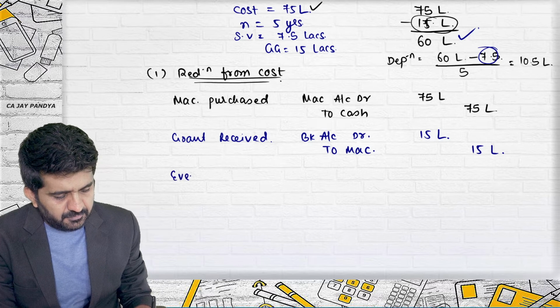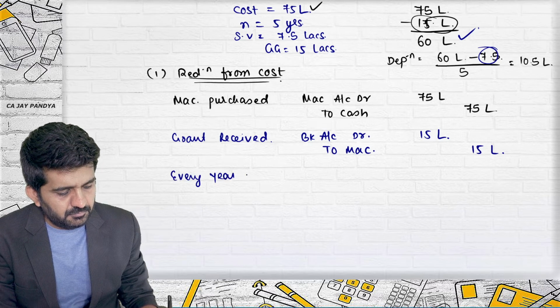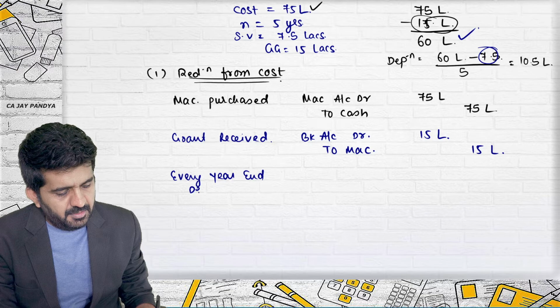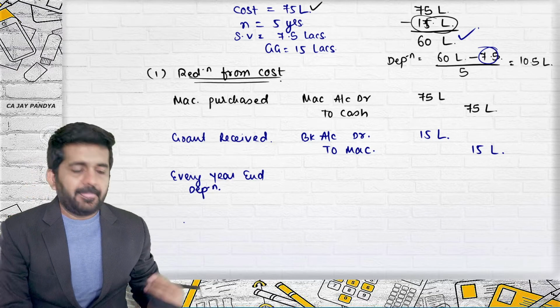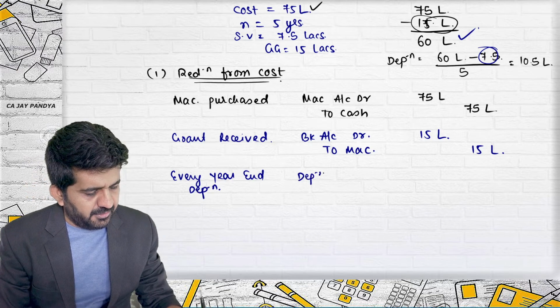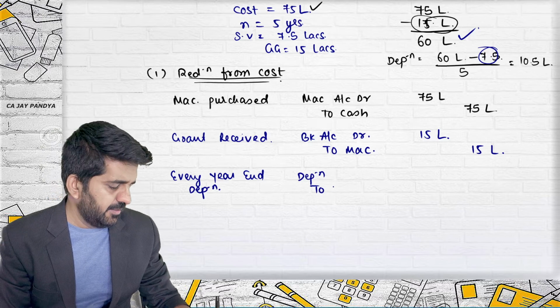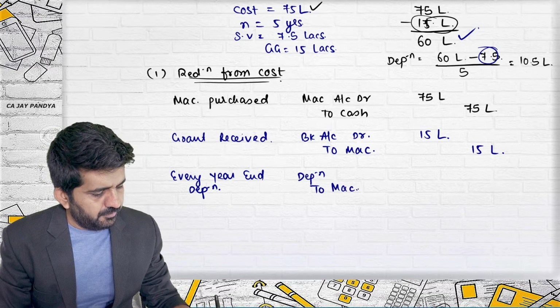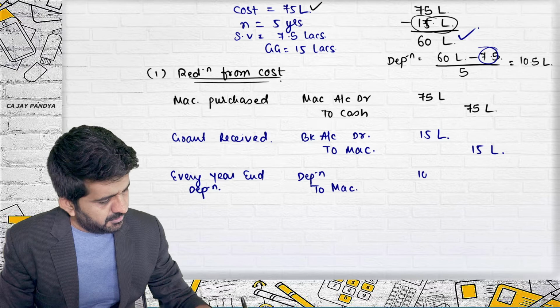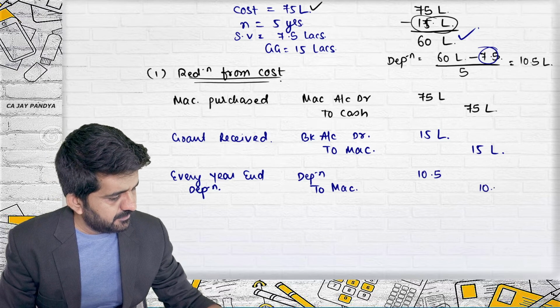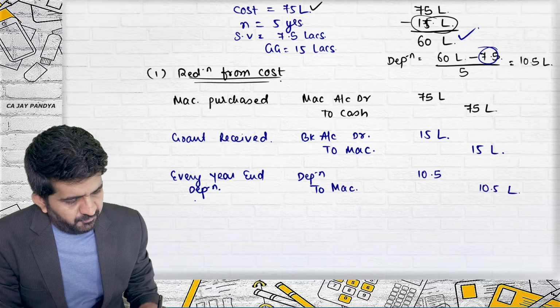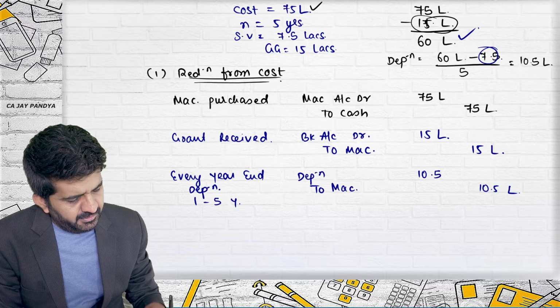Every year, this will be the depreciation journal entry: depreciation account debit to machinery, 10.5 lakhs, for years 1 to 5.